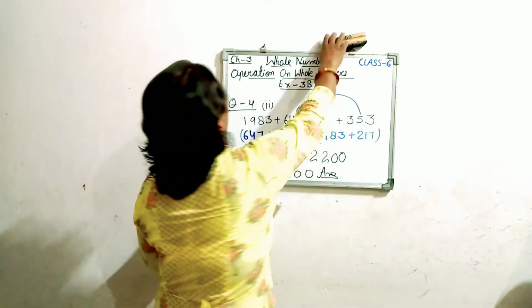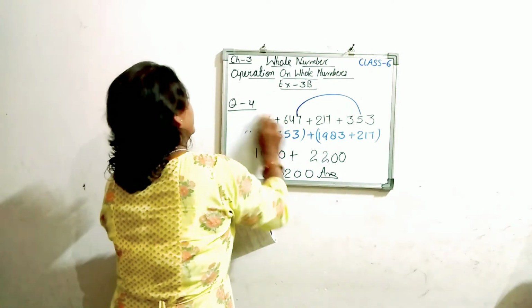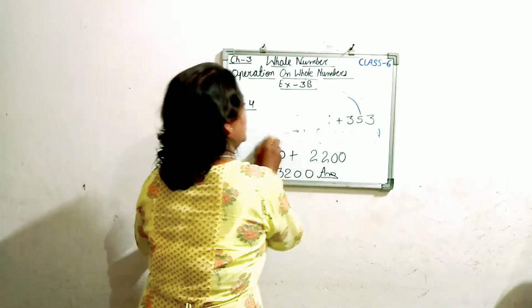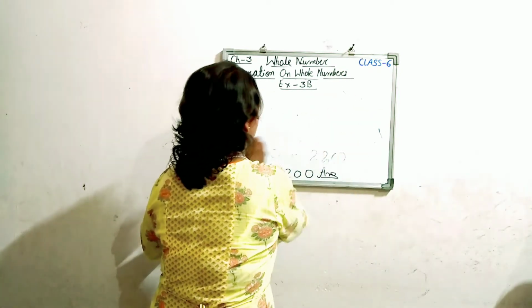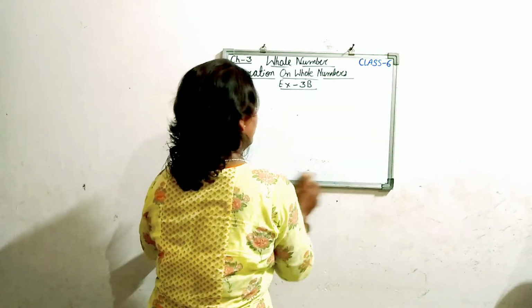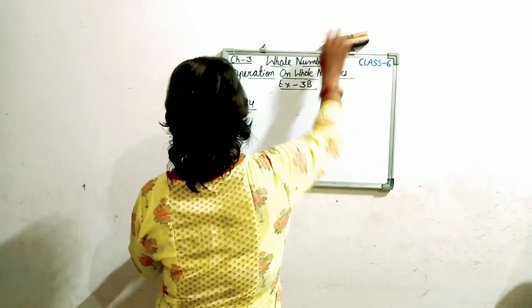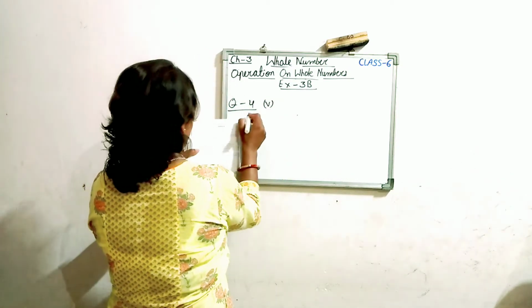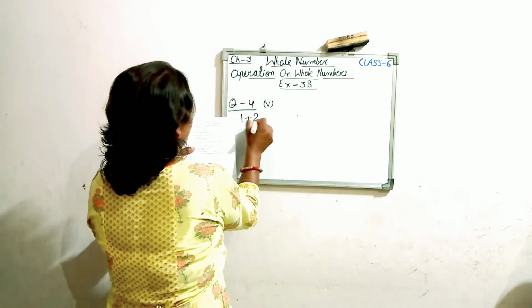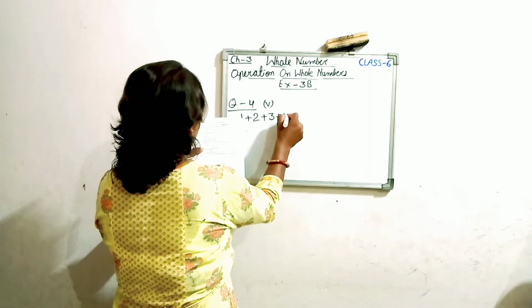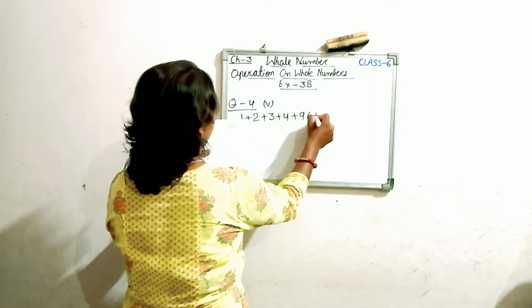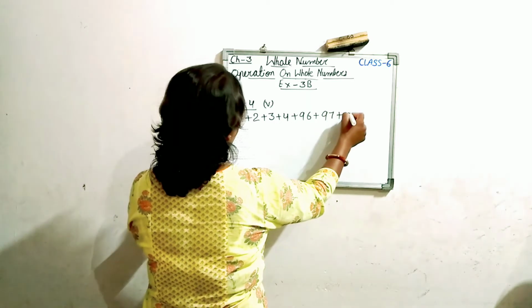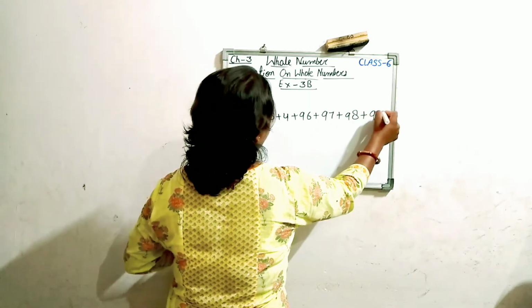After the second, I am doing the fifth option. Here also we have to do the rearrangement. So look here, question number 4, fifth option. This is very simple: 1 plus 2 plus 3 plus 4 plus 96 plus 97 plus 98 plus 99.